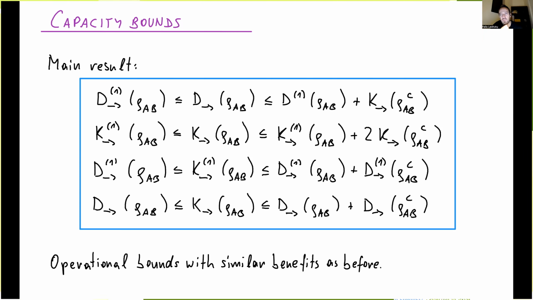Somehow the role of antidegradability is a little bit played by, no, you can't say that, but PPT is relevant in the two-way case, right? But PPT is not an order. It's not defined in terms of the complementary channel. Right. It's an intrinsic property, so to say.